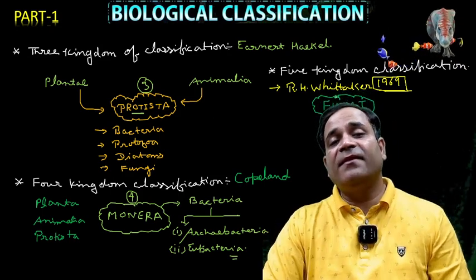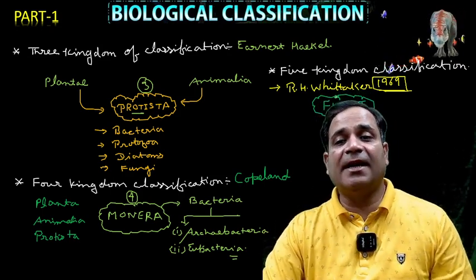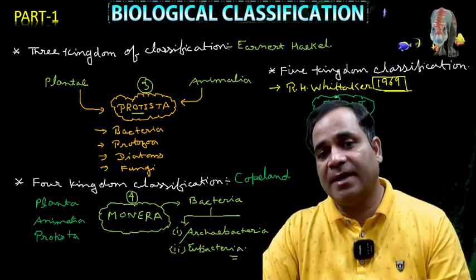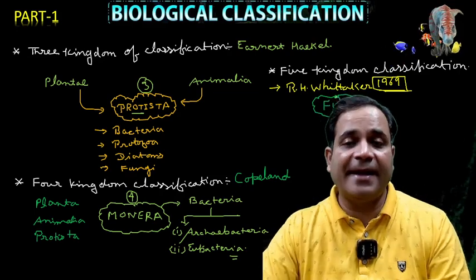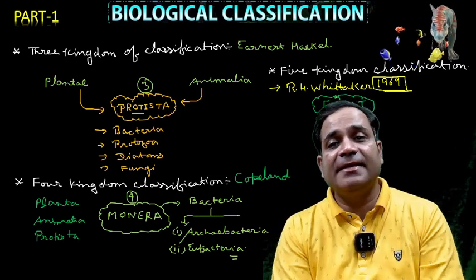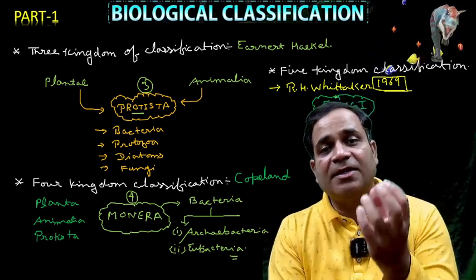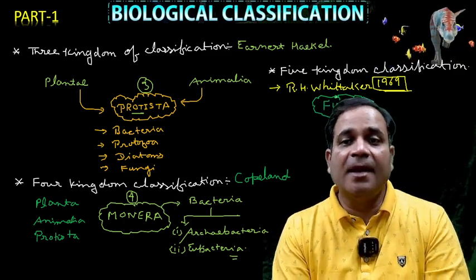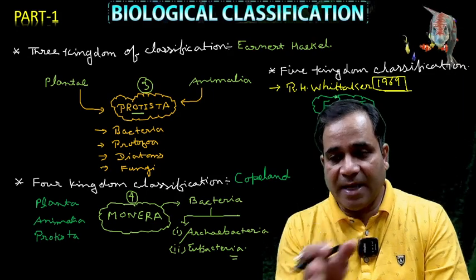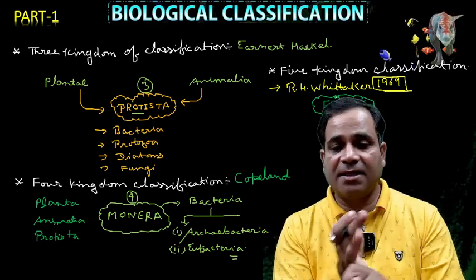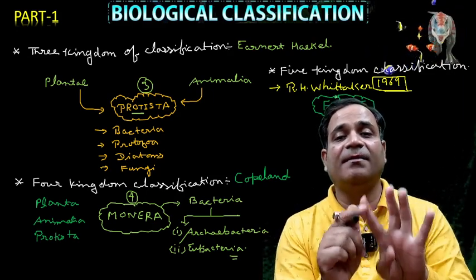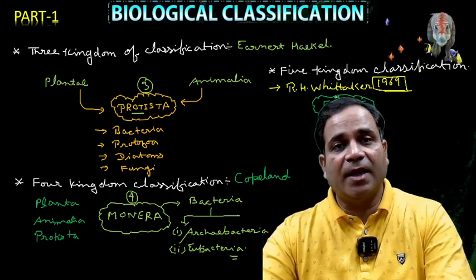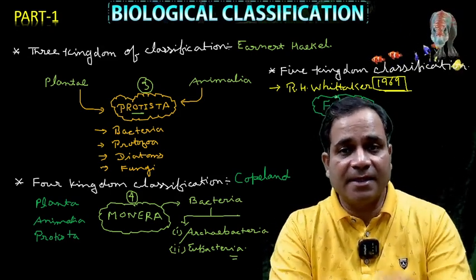This five kingdom classification was given by R.H. Whittaker in 1969. We arrange it this way: kingdom Monera first, kingdom Protista, kingdom Fungi, kingdom Plantae, kingdom Animalia. Right? Is that clear?